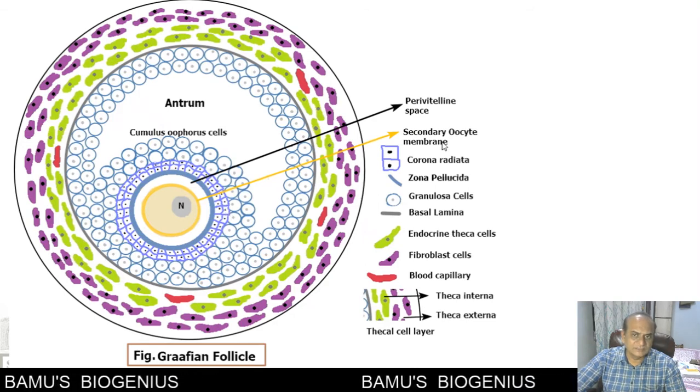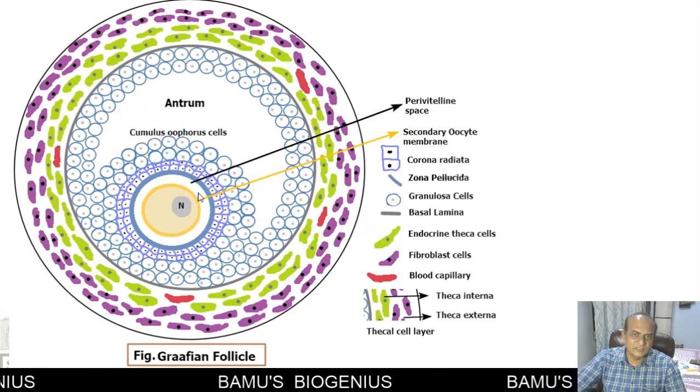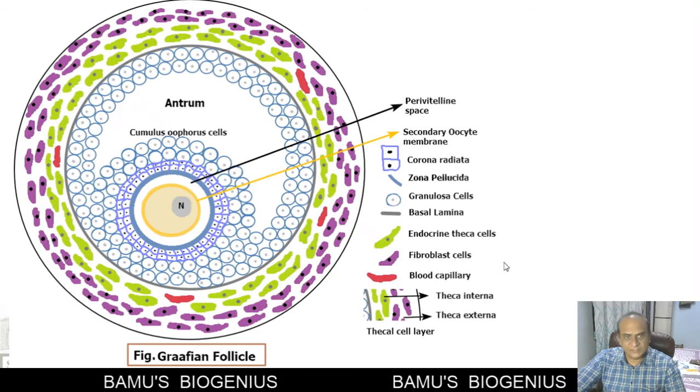The other new structure that appears here, between the primary oocyte and zona pellucida, is known as the perivitelline space, and this perivitelline space is filled with perivitelline fluid. So this is all about the Graafian follicle.